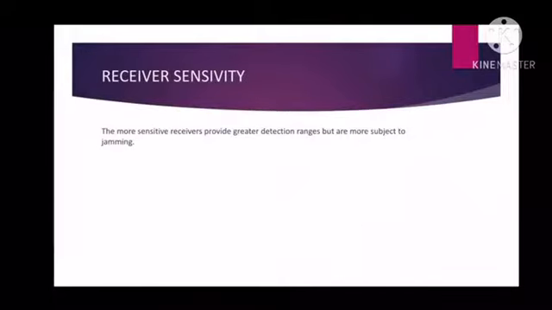Last is the receiver sensitivity. The more sensitive receivers provide greater detection ranges but are more subject to jamming. Sensitivity refers to the levels that tell us the weakest signal that a receiver can detect.